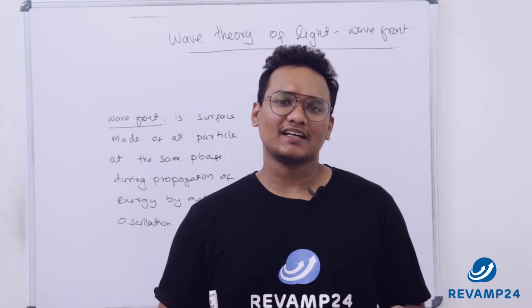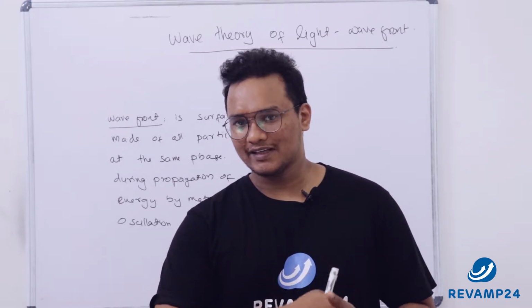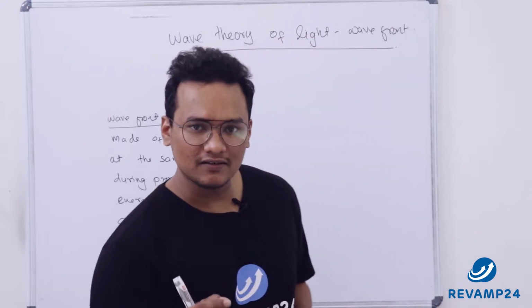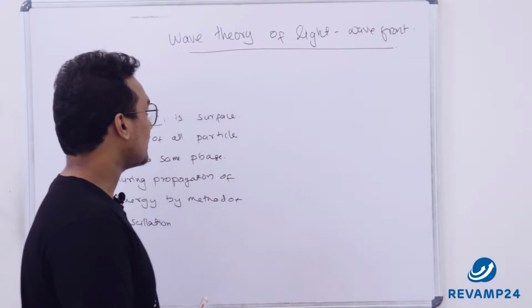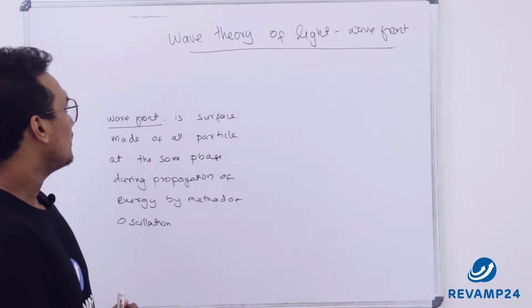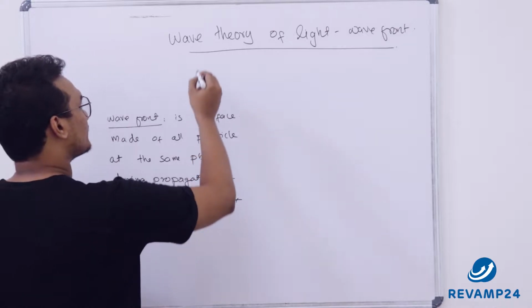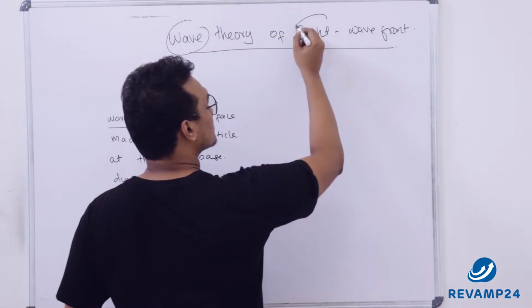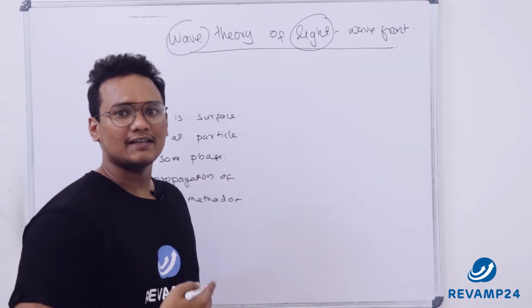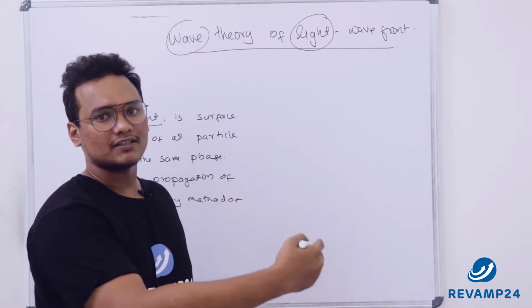Today we are going to start a new chapter, which is wave optics. As the name suggests, in this chapter we are going to deal with optics. What is optics? Light, right? Study of light. Now, wave theory of light means we are going to deal with how the light is being propagated in a space.